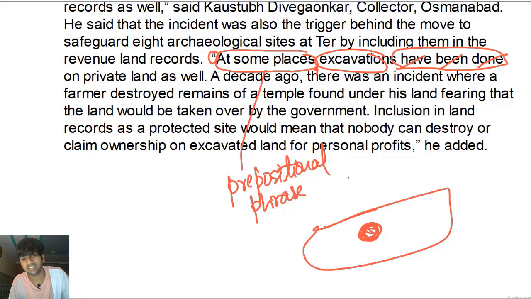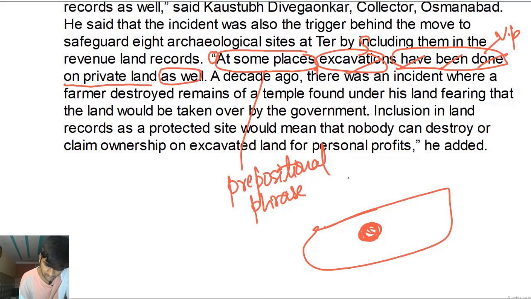Excavations have been done. Obviously, somebody must have done that. Somebody must have excavated, whatever. But we're not talking about who did that. We're focusing on the object. At some places, excavations, it's a noun, right? Plural. Have been done where? On private land as well. As well. So we have excavations as the subject, have been done as the verb phrase.